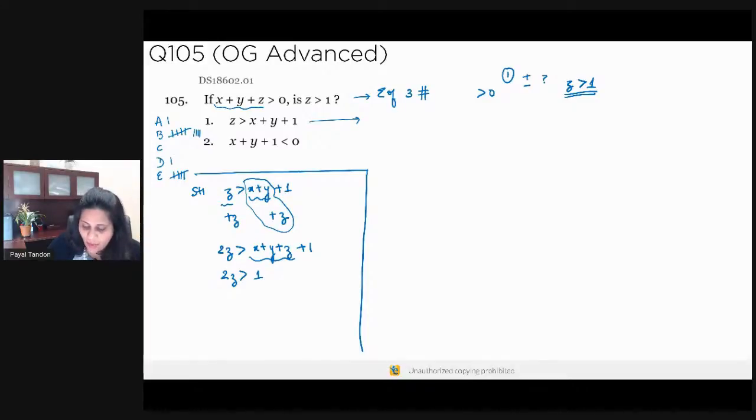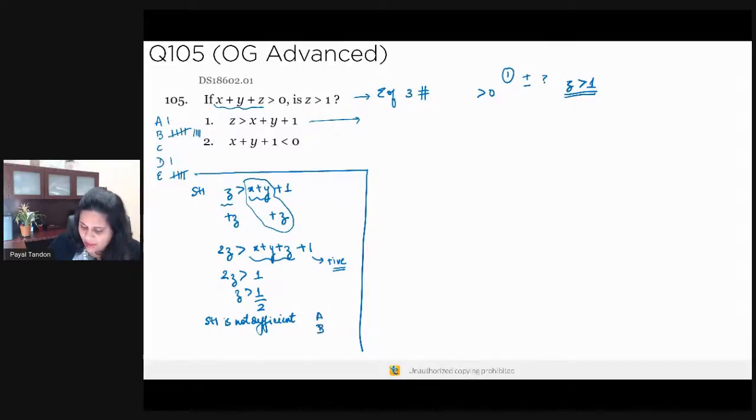Because I'm adding a positive number to 1. So 2z will be greater than 1 for sure, right? Now, which means that z is greater than 1 by 2. Now, do I know whether z is necessarily greater than 1? I don't. So that means statement 1 is not sufficient. Okay. Now, how many of you approached this statement in the manner that I approached?